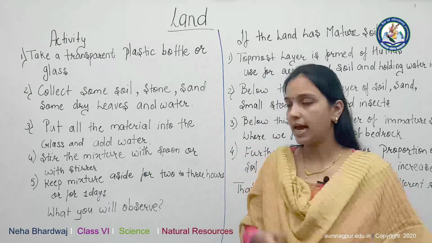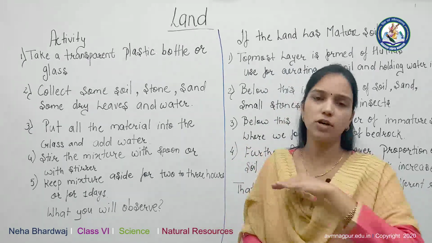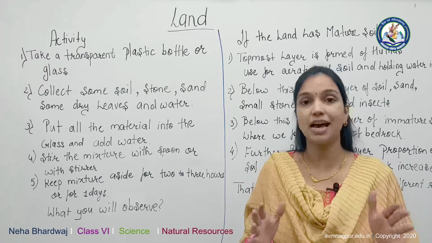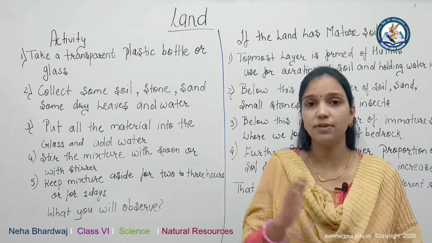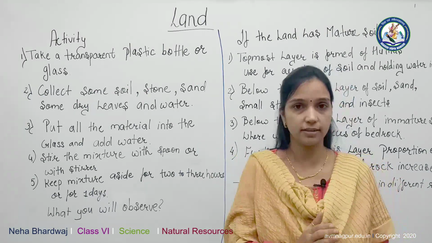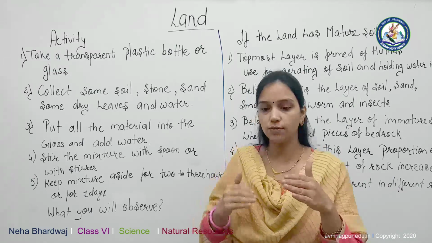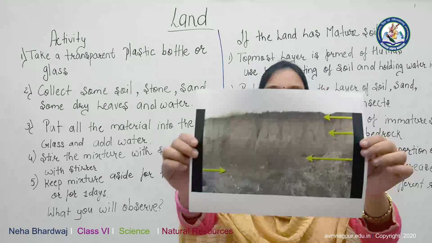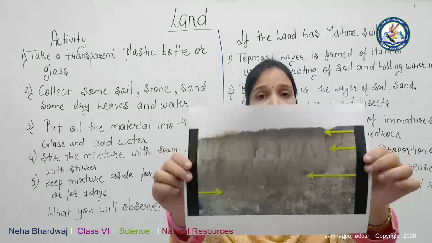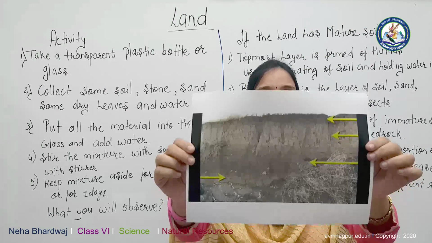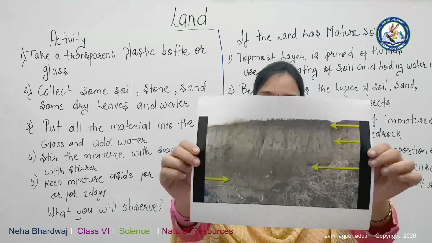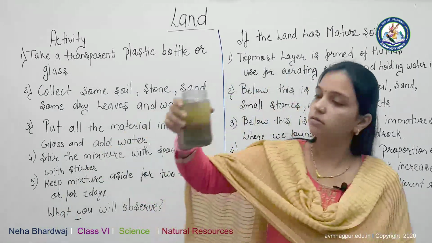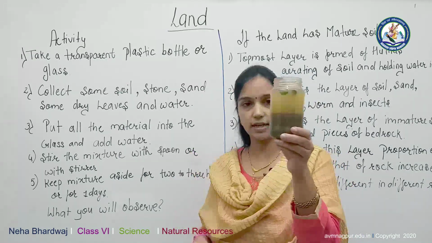Now students, while going through the forest or the natural grassland, you can see a big tree which has a big root. When some soil is removed from around that tree, you will observe the layers of soil. Here you can see the layers of soil. This type of layered soil you can observe in the forest. After that, here I have already done this experiment and will explain this activity.